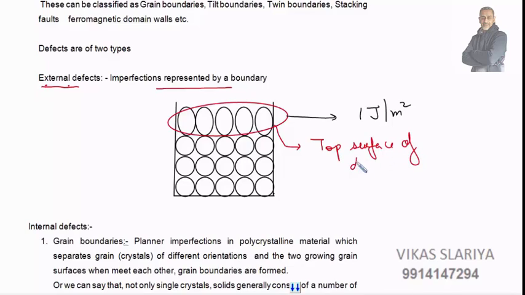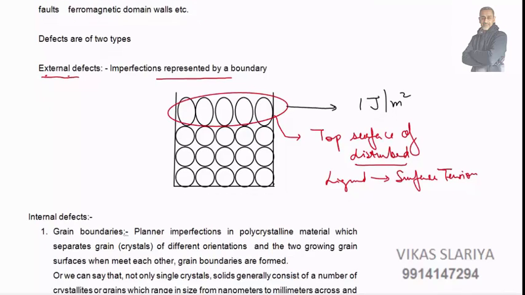Liquids have surface tension, so the top surface is disturbed and behaves in a tense manner. The top surface has energy stored, approximately 1 joule per meter square. Okay, they are external defects.